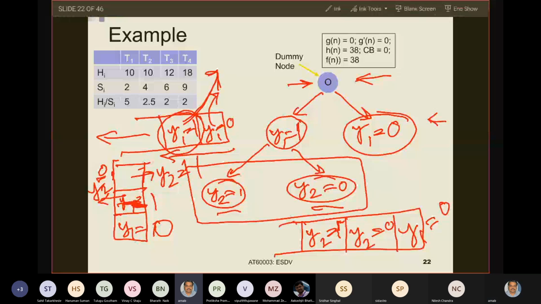G dash equals 10, because for this task, when it is in software, the hardware execution cost is 10. So Gn equals 10. What is HN? What amount of resource remains right now? D minus G dash, 10, so 13.